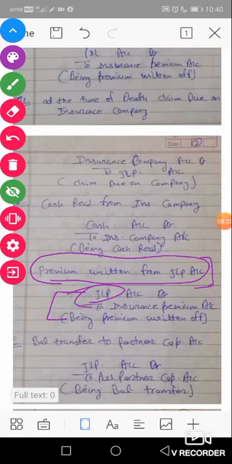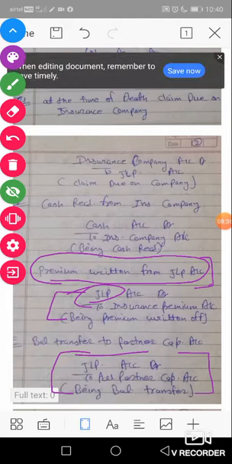Okay, next entry: the balance of the JLP account is transferred to the partners' capital account, because the amount of JLP is related to the partners, so the whole amount of the JLP account is transferred to the partners' capital account. The journal entry is JLP account DR to partners capital account. These are the entries for the accounting treatment of the premium.